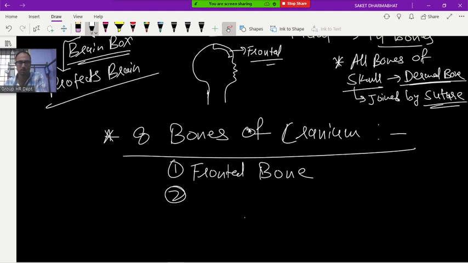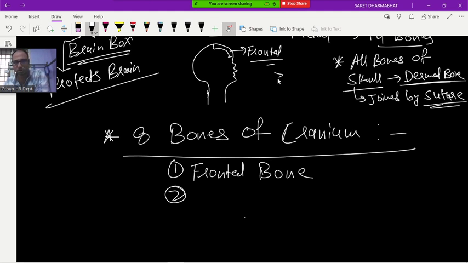Suture. What is the meaning of suture? In Hindi it is called टाँका लगाना. In English it is called stitches. Doctors will give stitches if any injury takes place, if a very severe injury takes place.